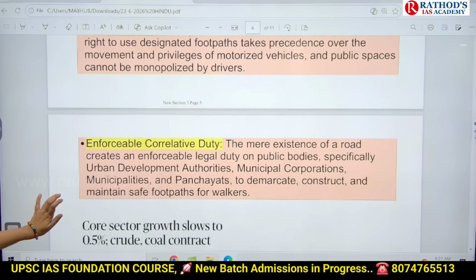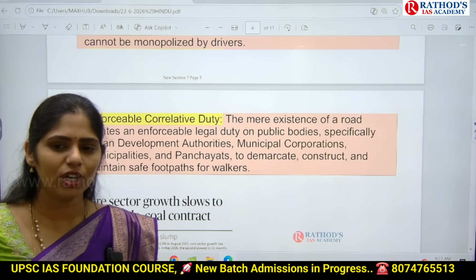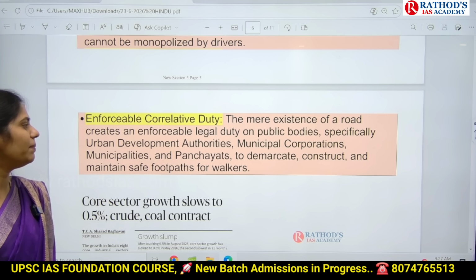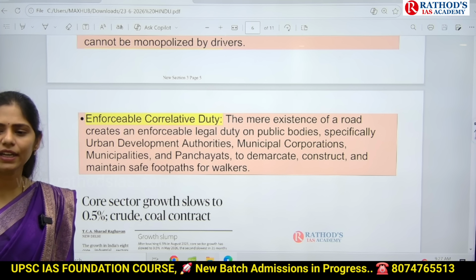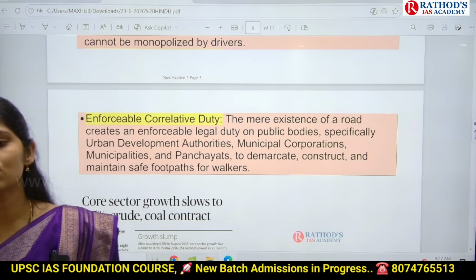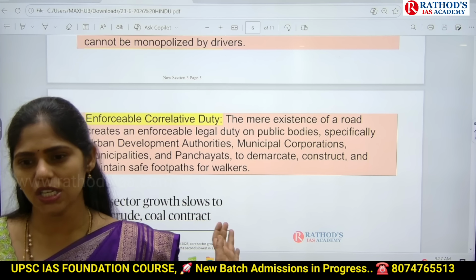Okay, and what did the Supreme Court direct? It is the responsibility of public bodies like municipal corporations, panchayats, and urban development authorities to demarcate and construct safe footpaths, and if they have already been constructed, to maintain them. So all these things we discussed in the earlier class.